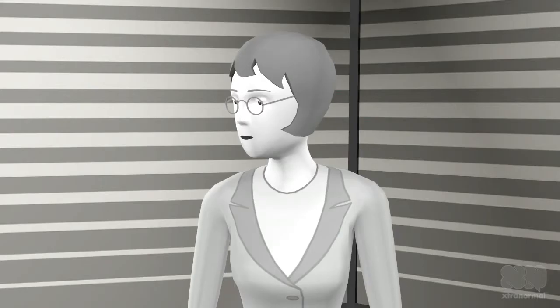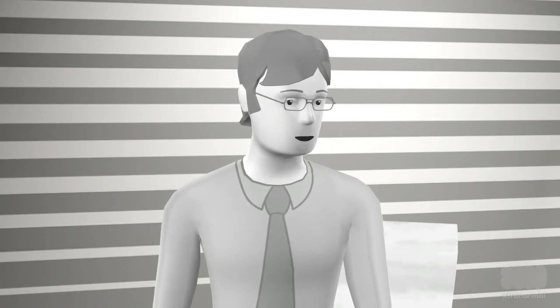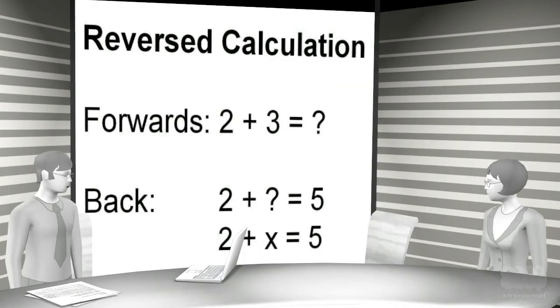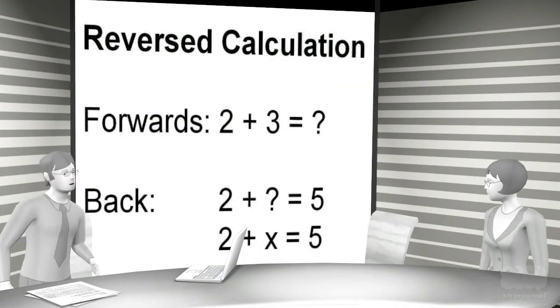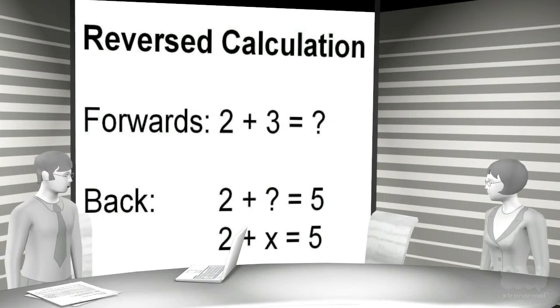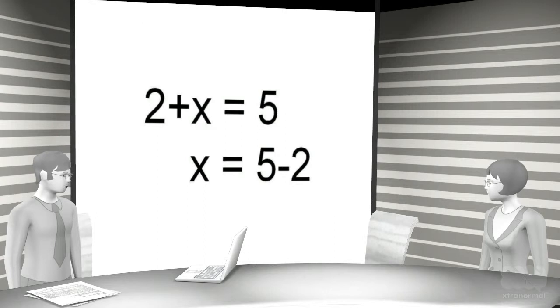And what is the seventh missing link? The seventh missing link is reversed calculation. Going forward we ask, 2 plus 3 gives what? Going backwards we ask, 2 plus what gives 5? Instead of trying out alternatives, we can predict the result by inventing an inverse operation to addition, called subtraction or minus. This allows the answer to be predicted by the calculation, 5 minus 2. So by definition 5 minus 2 is the number x that added to 2 gives 5.